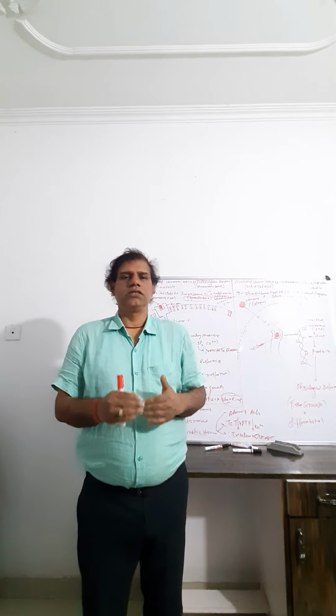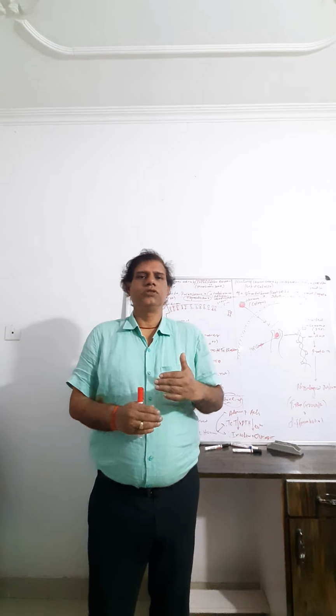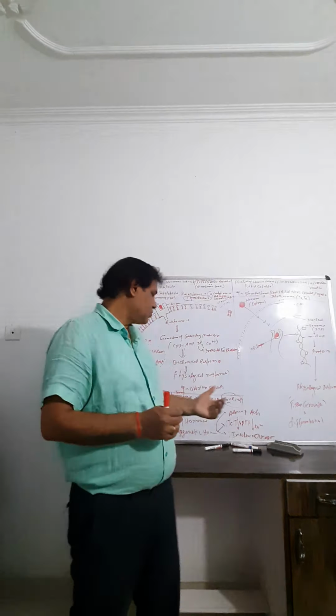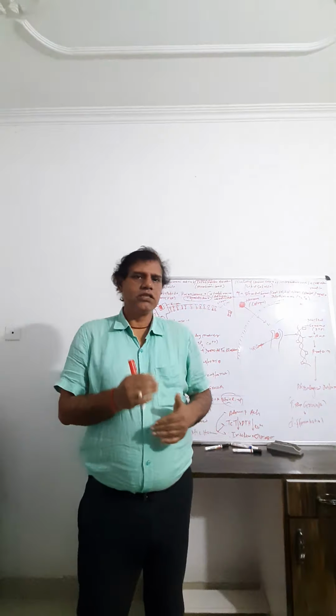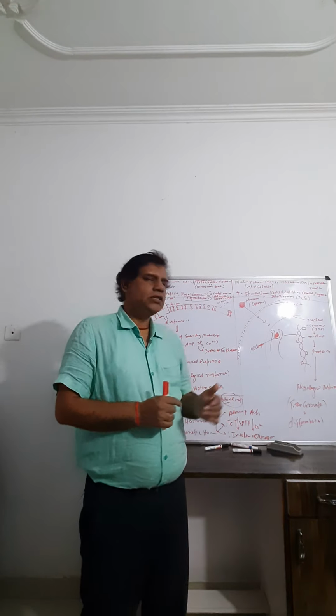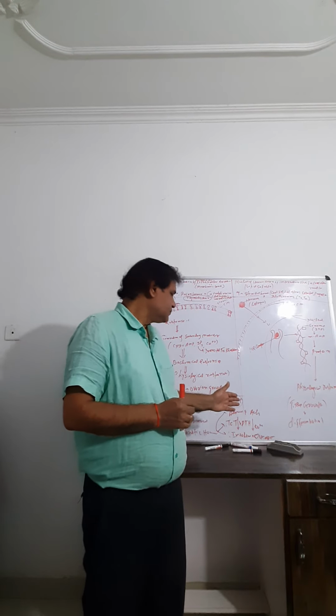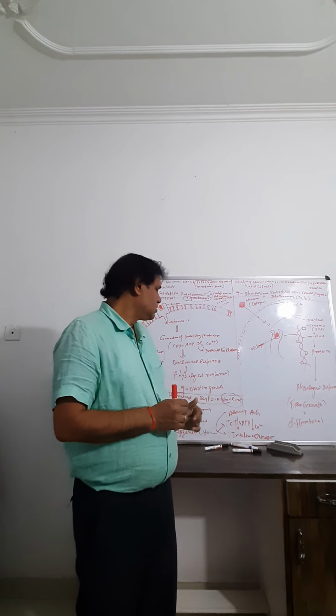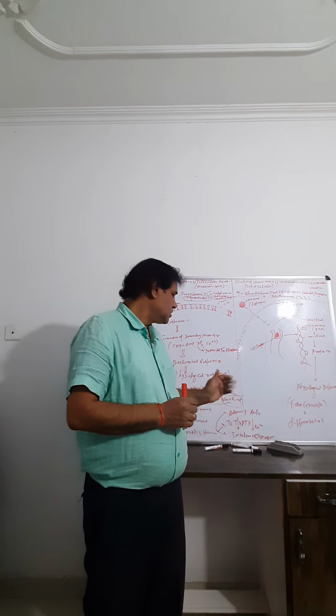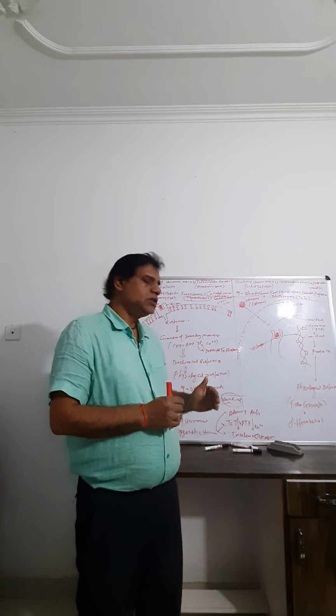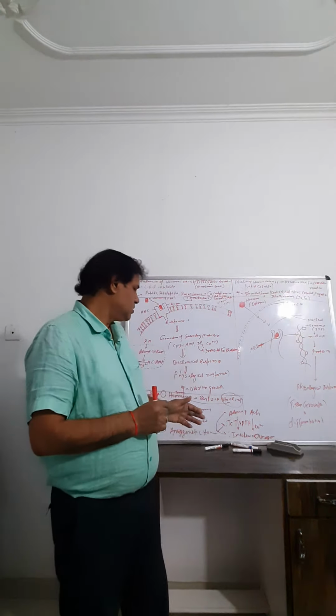Oxytocin and prolactin are synergistic, but some hormones are antagonistic, such as thyrocalcitonin, which decreases the calcium level, while PTH, parathormone, increases the calcium level. So PTH increases the calcium level and TCT decreases it.